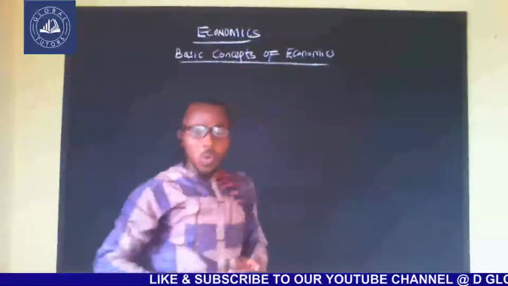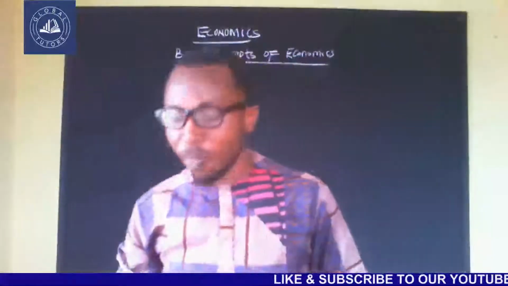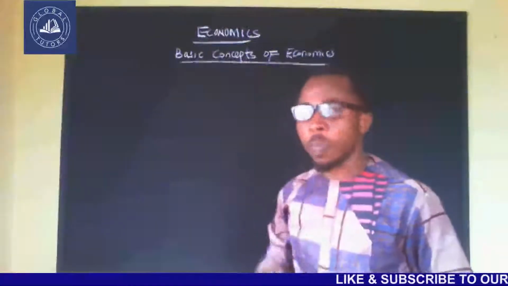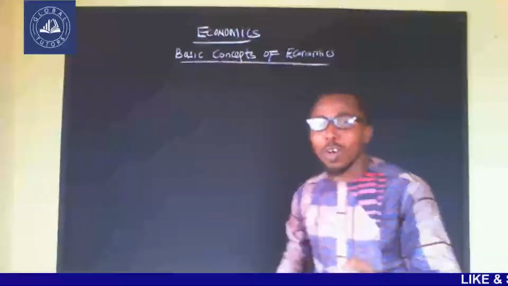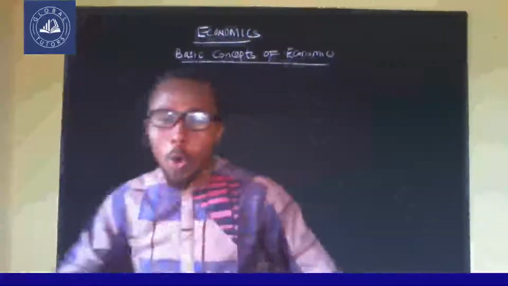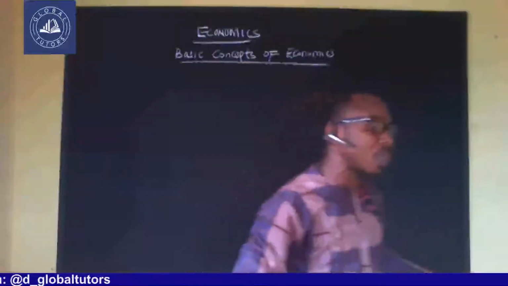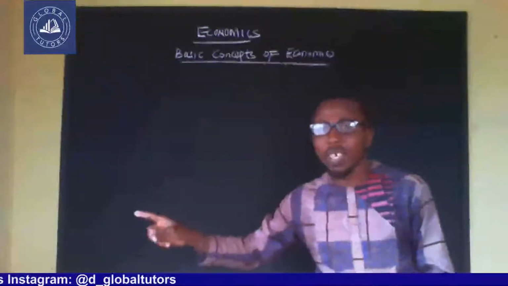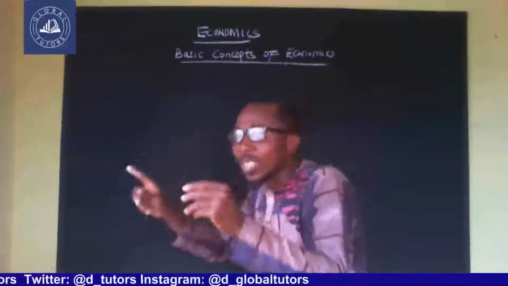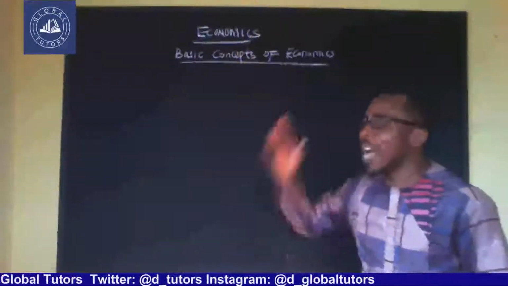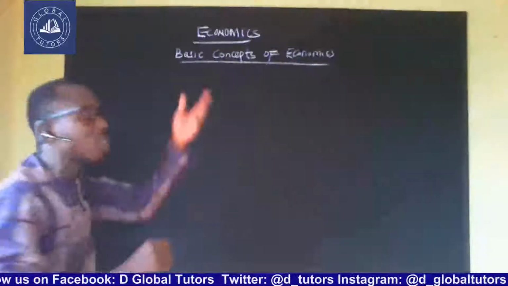As we all know, economics is defined by Professor Leonard Robbins as the science that studies human behavior as a relationship between ends and means which have alternative uses. Now we should all know that all these terms he is mentioning are the major concepts of economics.